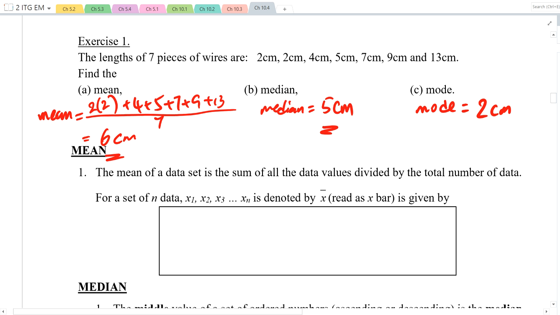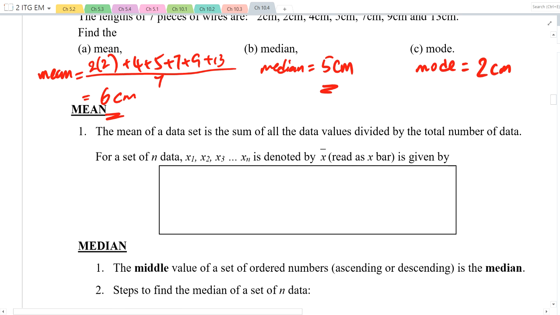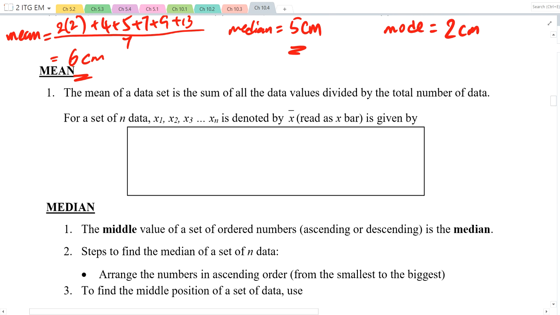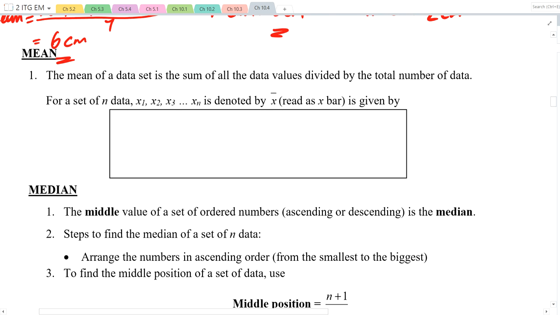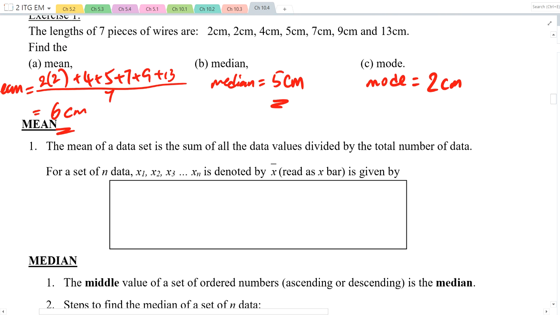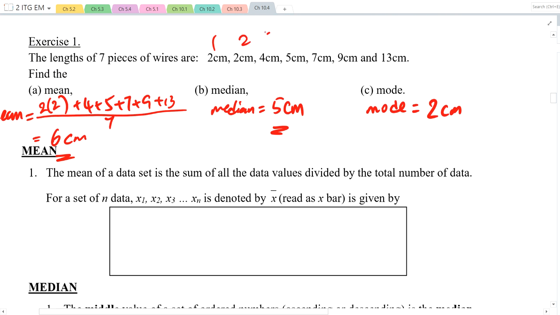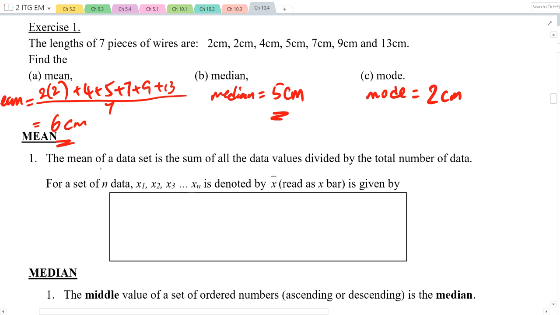So that's all for exercise number 1. Now, when we have a set of n data, that means in one set of data, I've got n numbers inside. Earlier on, for this one, I've got 1, 2, 3, 4, 5, 6, 7. I've got 7 numbers over here. So if I have 7 data, and they are 2, 2, 4, 5, 7, 9, and 13, this is what it means.